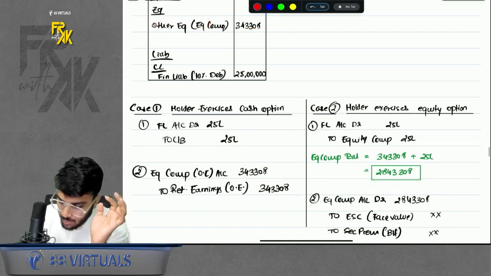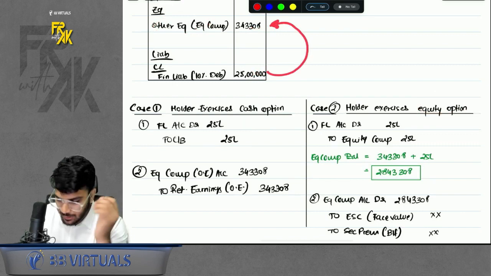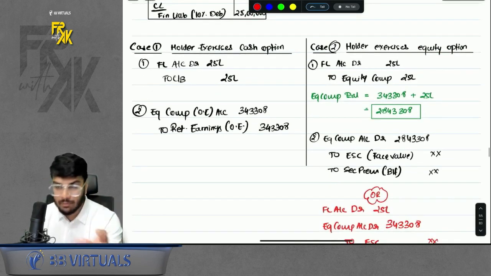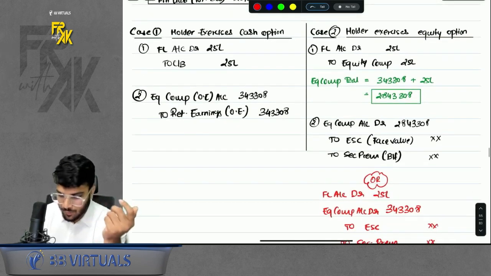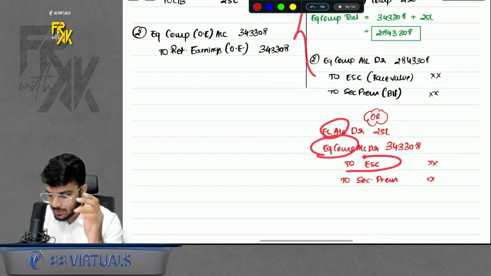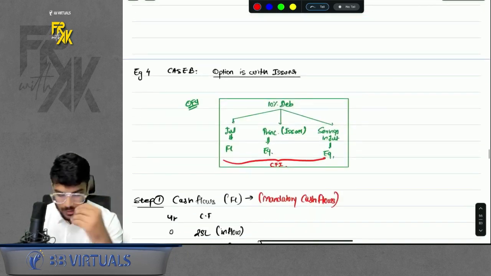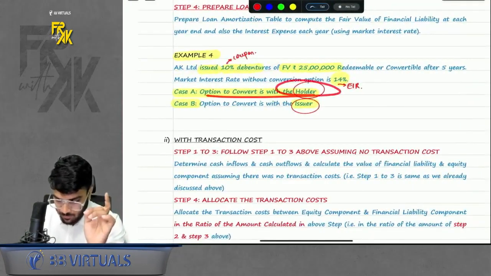Okay, but what if the holder chooses equity option? In that case, your FL is no longer required. Transfer the FL to equity component and issue your equity shares. This is one way of doing it. Other way can be directly reverse the FL, directly reverse the equity and issue your equity shares. There is another way of doing it. Ultimately, the net effect is same in all the cases. Okay, this was the case number 1 where option was with the holder.